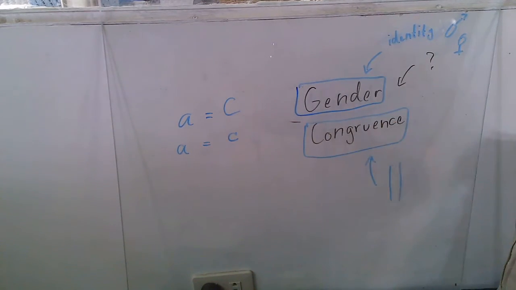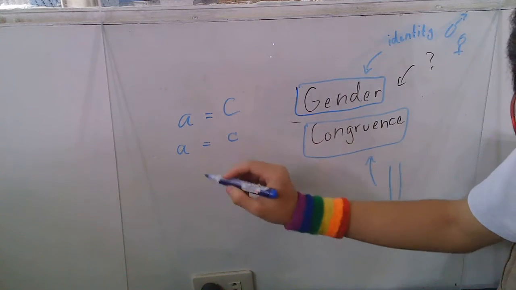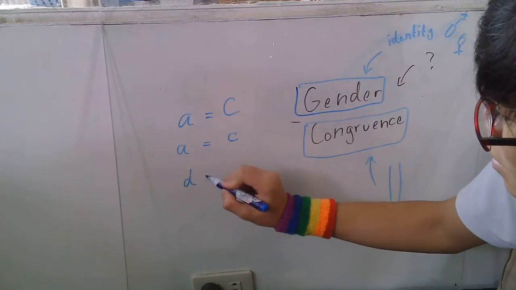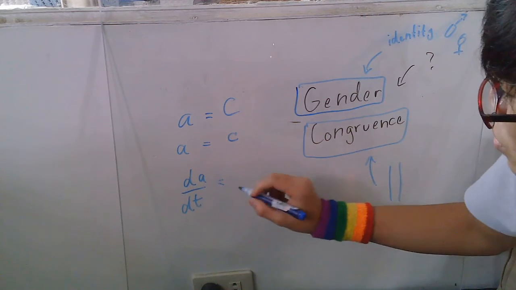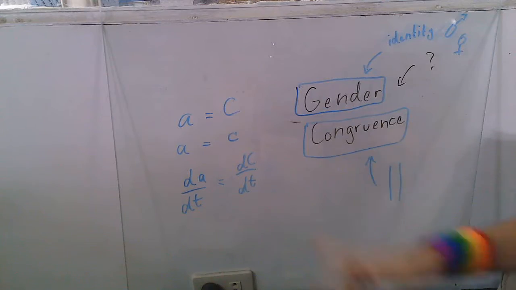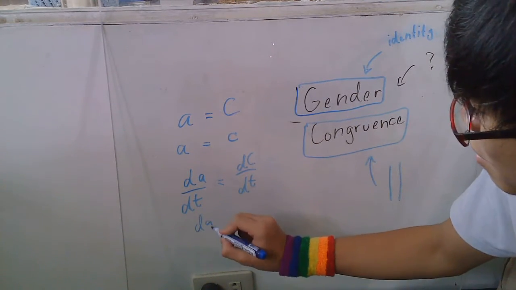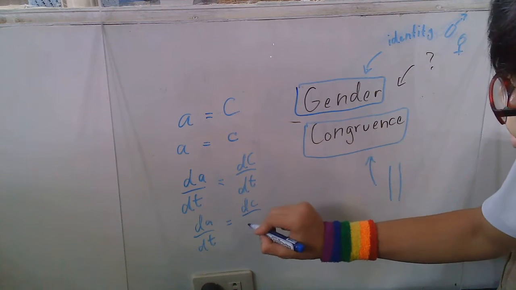A equals capital C and A equals small c. From here we can derive the equation that dA over dt is equal to dC over dt, and likewise, dA over dt equals dc over dt.